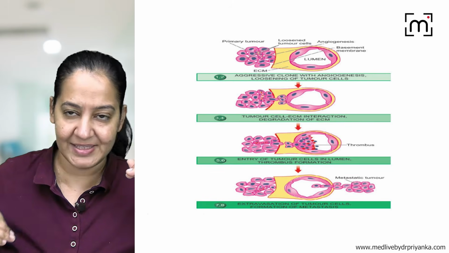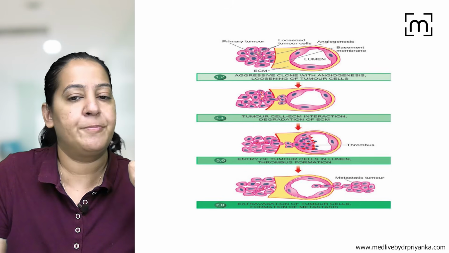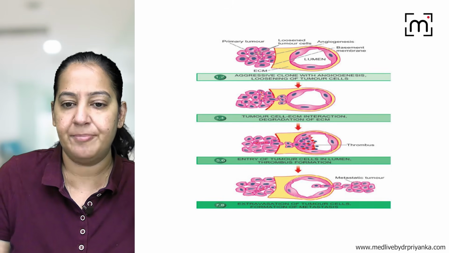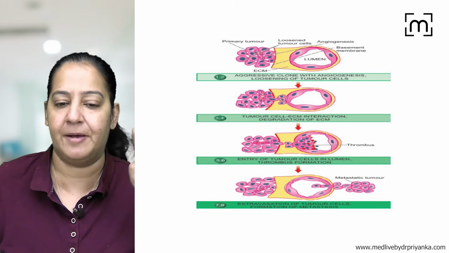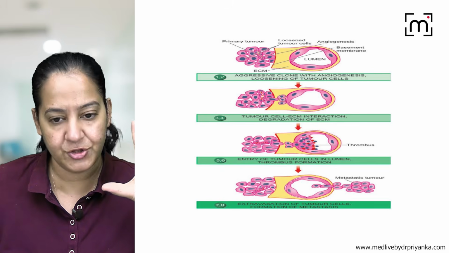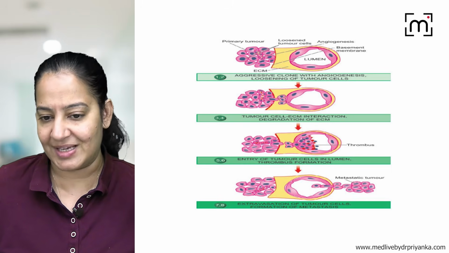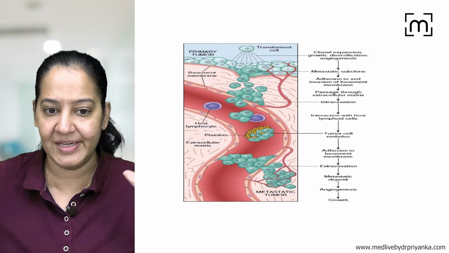So can you tell me the 8 steps? They are in front of you. Step 1 is aggressiveness of a clone. Step 2 is loosening from others. Step 3 is tumor-ECM interaction. Step 4 is degradation of ECM. Step 5 is entry of the tumor cell into the lumen of the blood vessel and then thrombus formation. The next step is extravasation and growth at the distant site. So please learn the 8 steps in front of you.